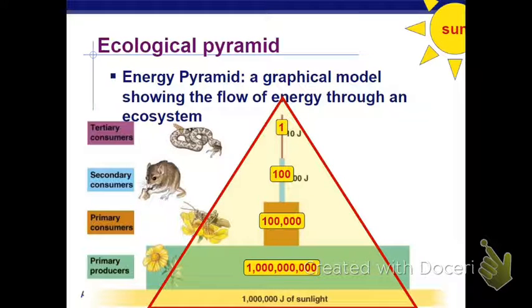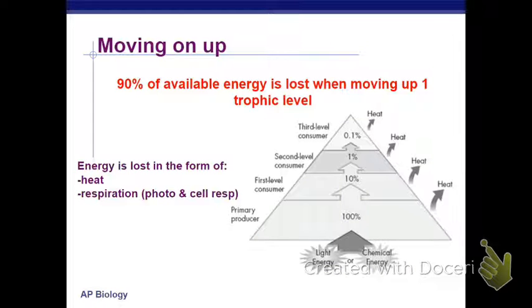This is what we typically think of as a pyramid, but actually if you look at it as far as the energy, it doesn't look like a pyramid at all. It goes from 1 million to 100,000 and all the way down. So as we move up, 90% of the energy is lost moving up each layer.